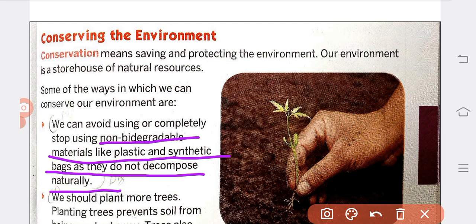We should completely stop non-biodegradable waste materials. The examples are plastic and synthetic bags, as they do not decompose. That is called non-biodegradable waste.